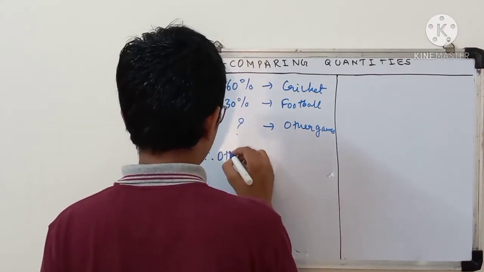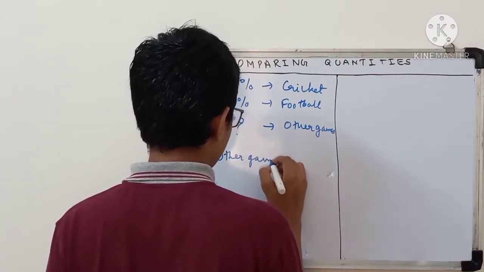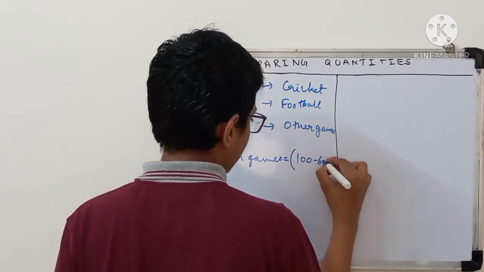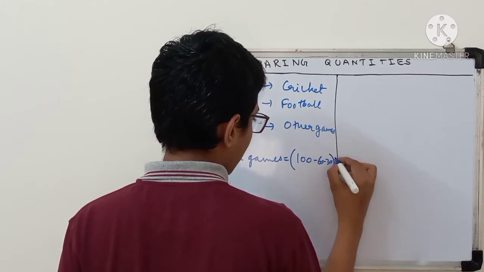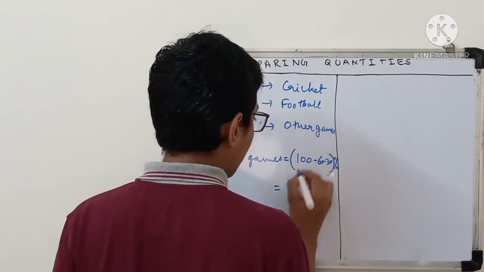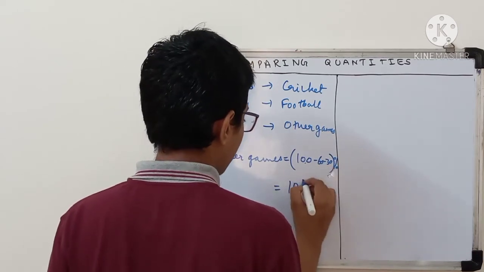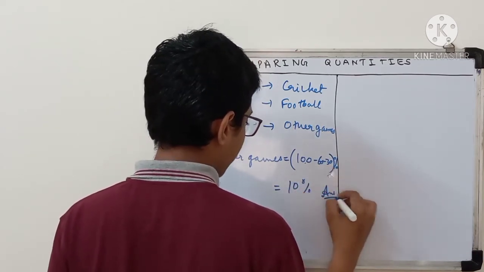other games equal to 100 bracket minus 60 minus 30 bracket close and percentage sign. Now you solve here. 100 minus 60 is 40, 40 minus 30 is 10. So 10% population. This is one answer ready.